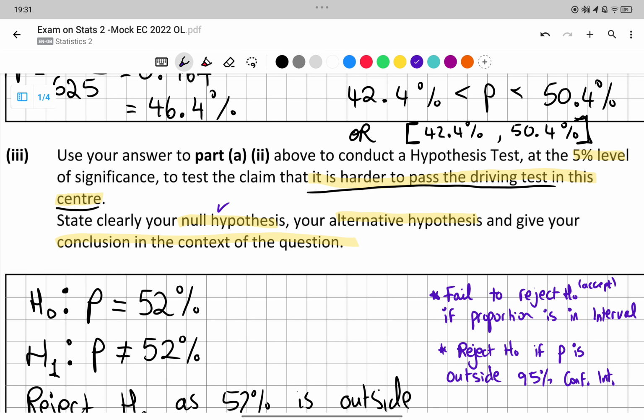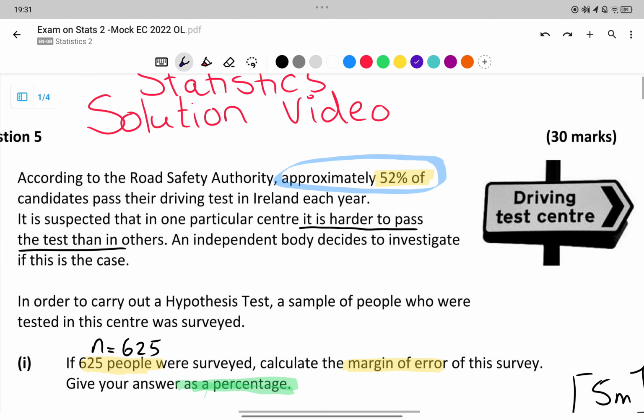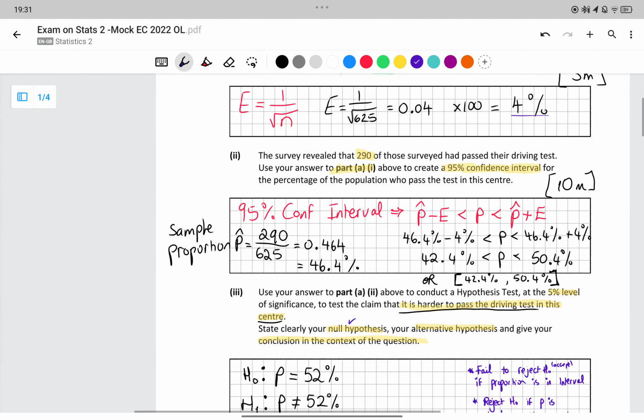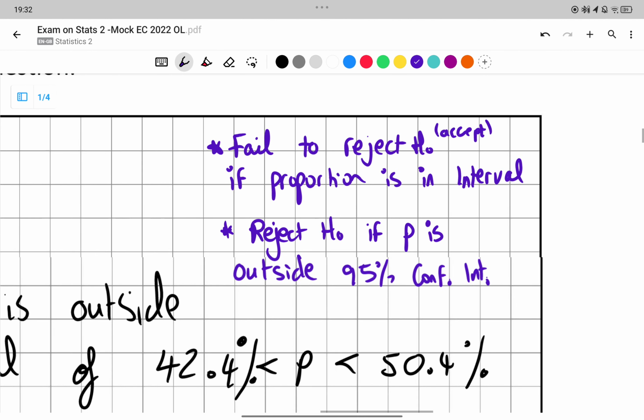State your null hypothesis. You have to actually include that the proportion is equal to 52%. Where did I find 52%? Way up here. Sometimes it's not with the part that you need it. So approximately 52% of candidates pass their driving test each year. So that is nationally. And then you have to do your alternative, so that the true proportion is not equal to 52%.